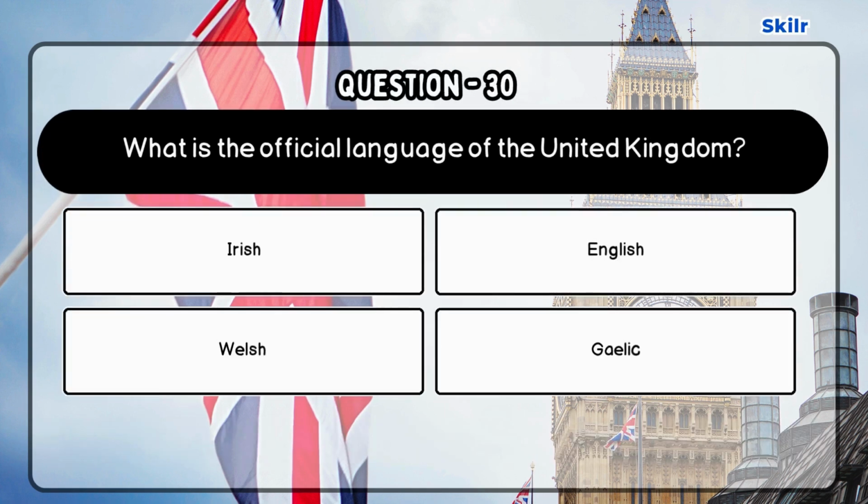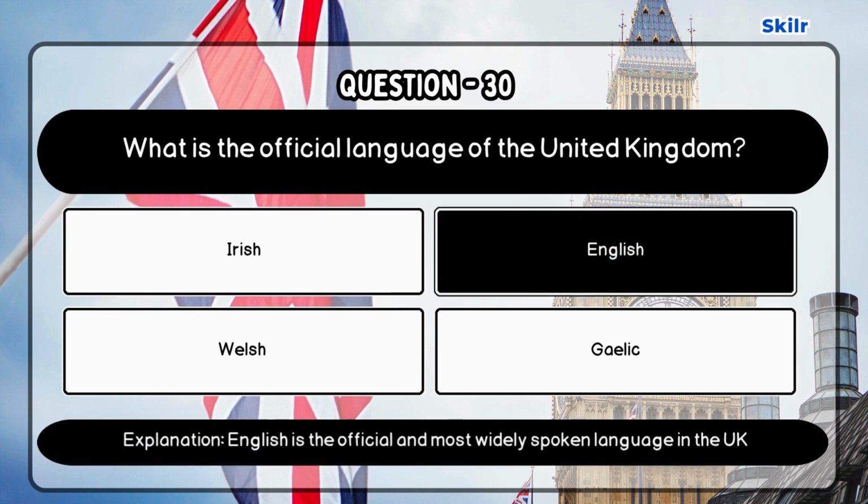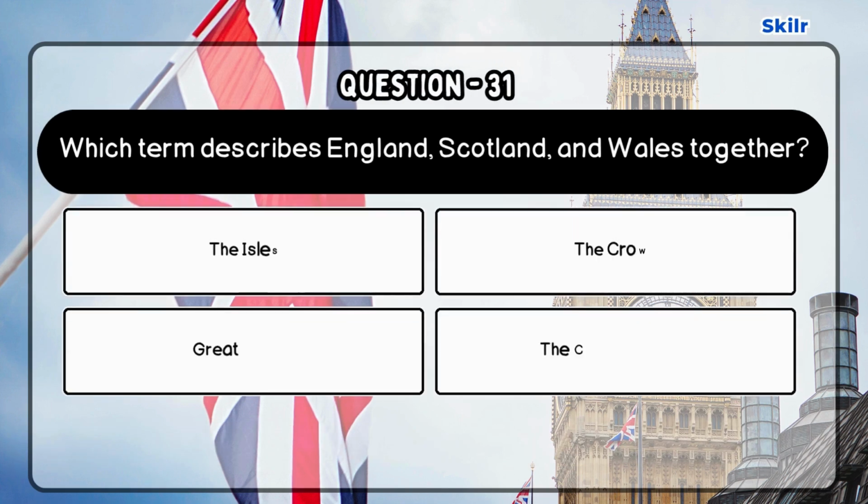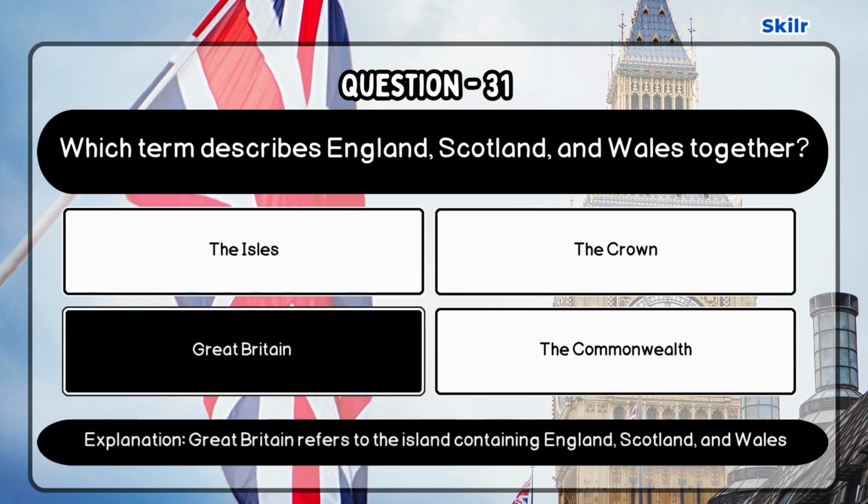Question 30. What is the official language of the United Kingdom? Correct answer is English, as English is the official and most widely spoken language in the UK. Question 31. Which term describes England, Scotland, and Wales together? Correct answer is Great Britain, as Great Britain refers to the island containing England, Scotland, and Wales.